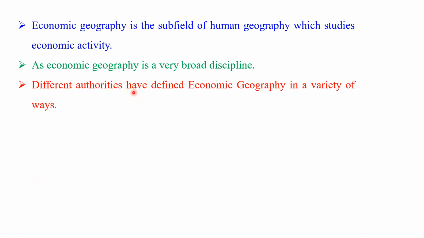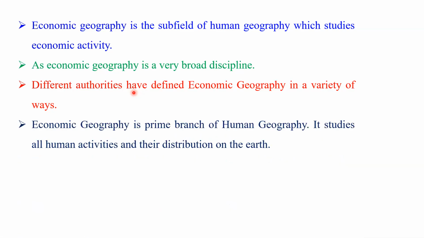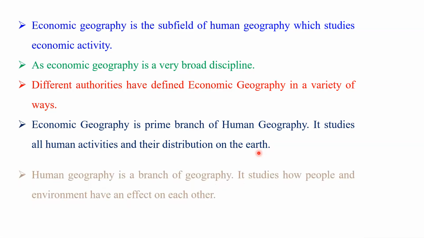The different authorities have defined economic geography in various ways. Economic geography is a prime branch of human geography. It studies all human activity and the distribution on the earth. This is a very important thing about economic geography. It's a prime branch of human geography.